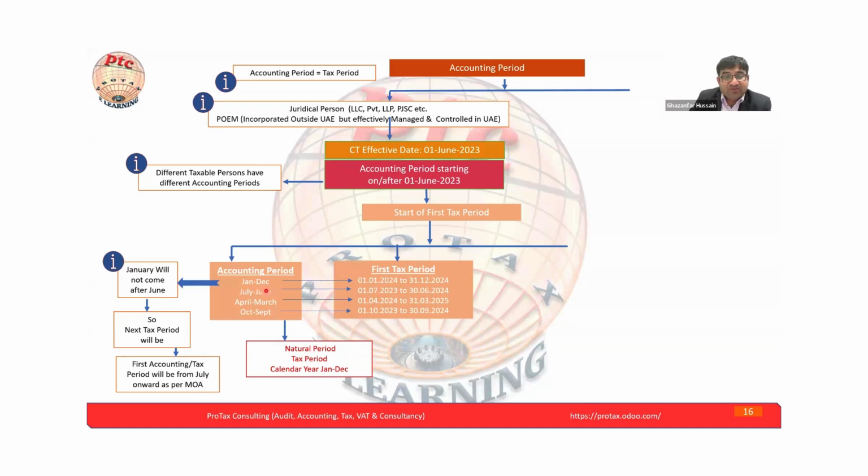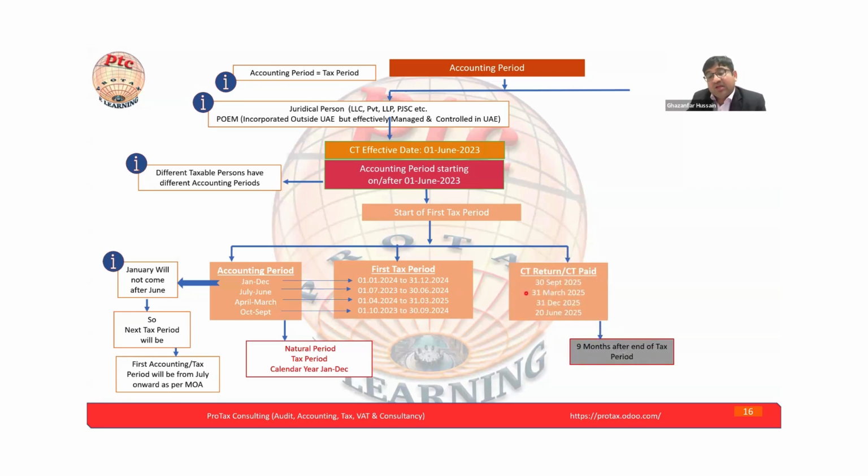So here, as we're discussing, Jan to December is Jan to December 24, and July to June is July 23 to June 24. Just for understanding, whatever the accounting periods are, those will be your tax periods. The CT return and the payment are due 9 months from the end of the accounting period. We may say accounting period, but in terms of tax, we have to say tax period.